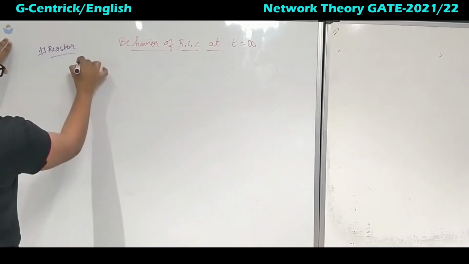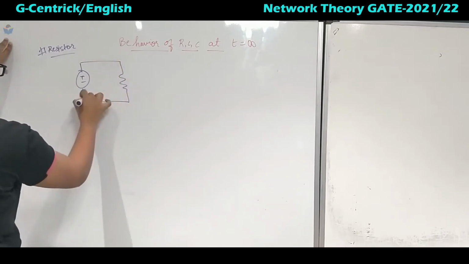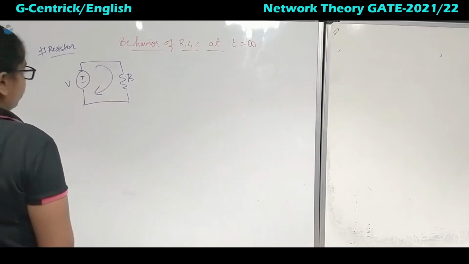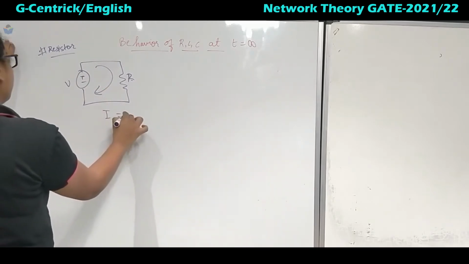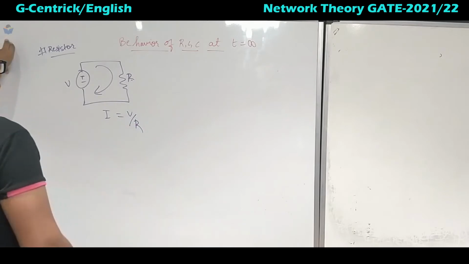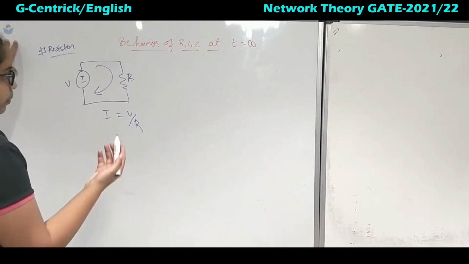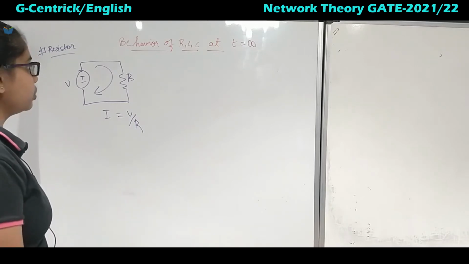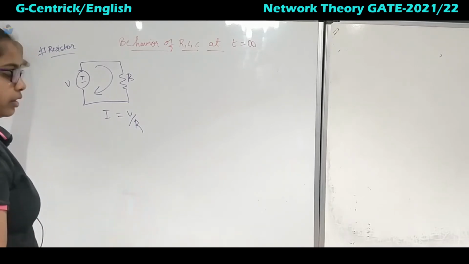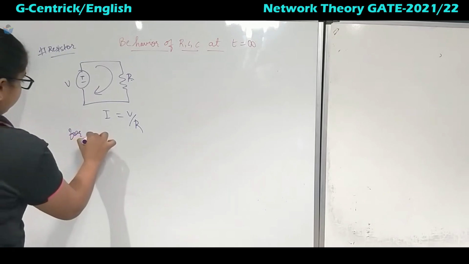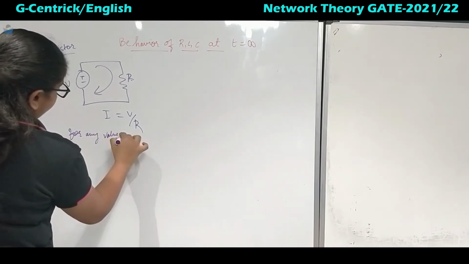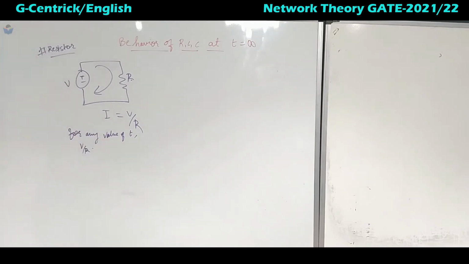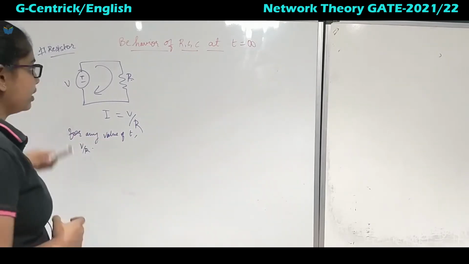Now I'll connect R over here, and this is V. So it's nothing but I is equal to V by R. At infinity also it will be V by R only, it won't change, hence it remains constant. At whatever time you take, for any value of t, it will give you the result of V by R.